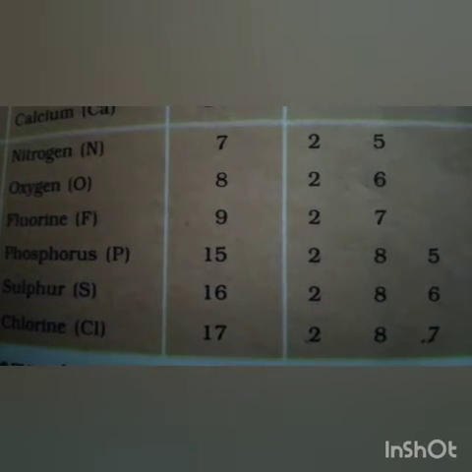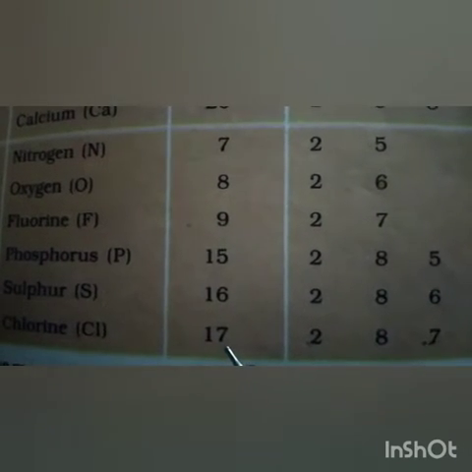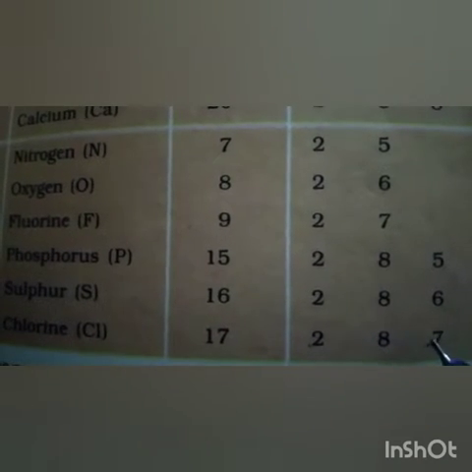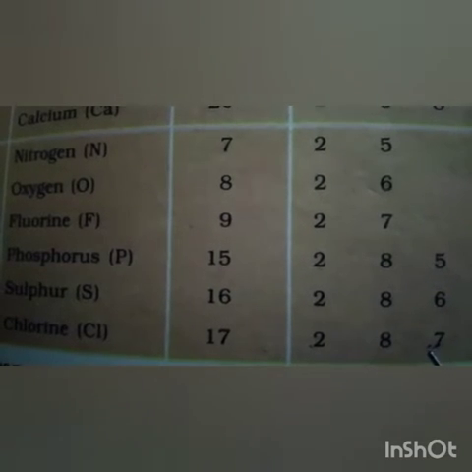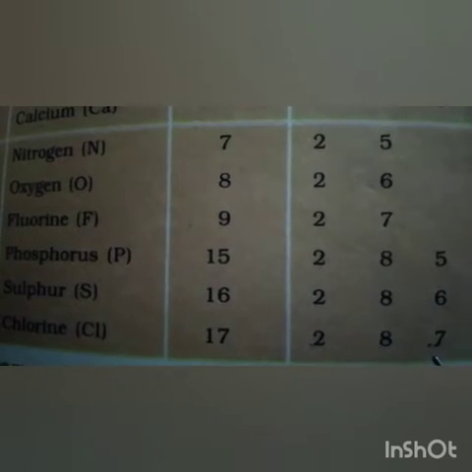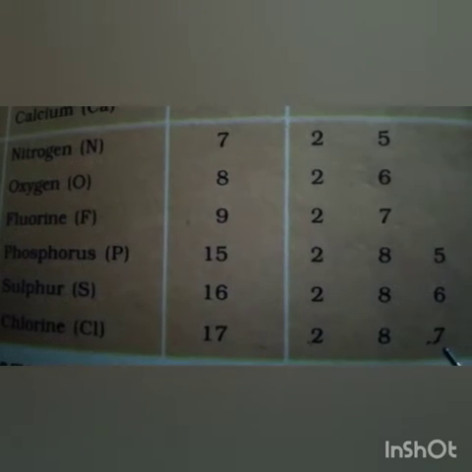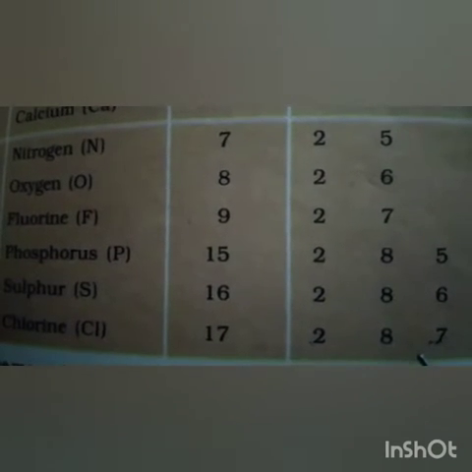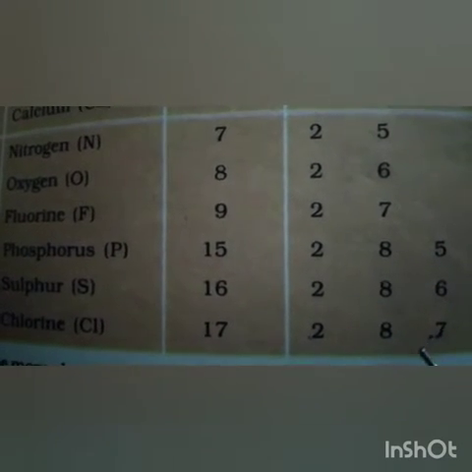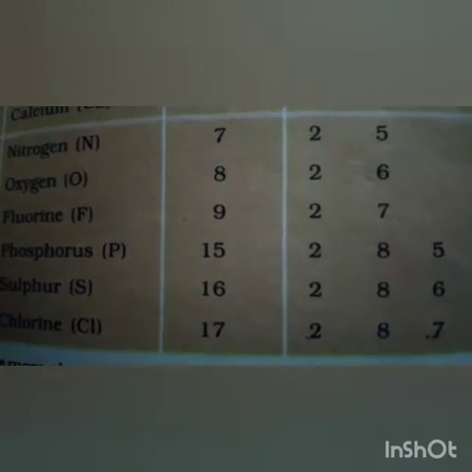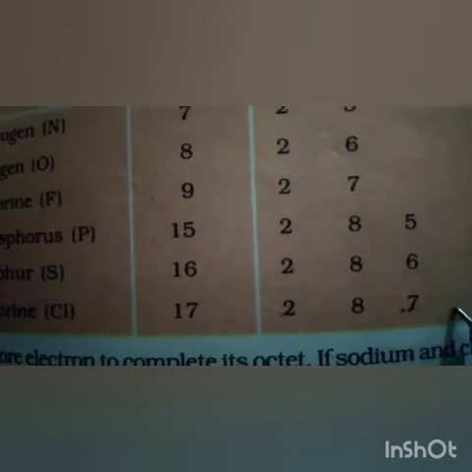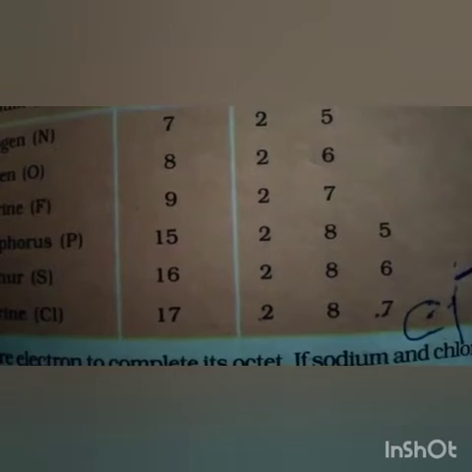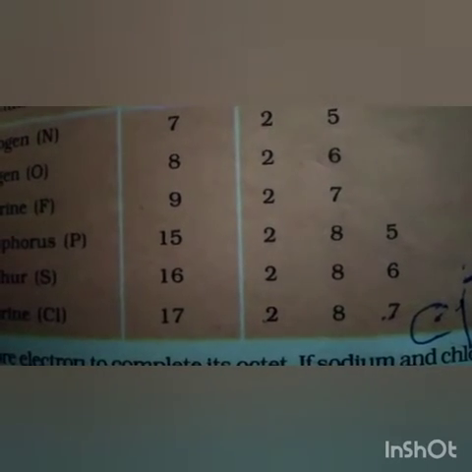Now here the atomic number is 17, means the number of protons is 17, means the positive charge is 17. But here the number of electrons is 18, because it will gain 1 electron. So the number of electrons or negative charge is 18, means it has got 1 extra negative charge. So chlorine atom, on gaining 1 electron, will change into chlorine anion. That is chlorine minus. Okay, so it will become chlorine anion.